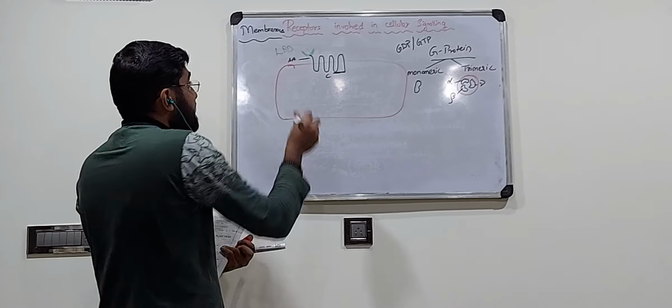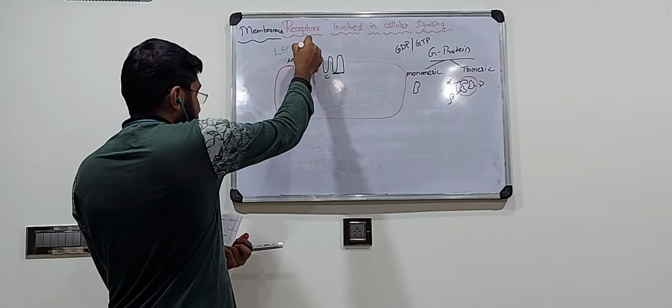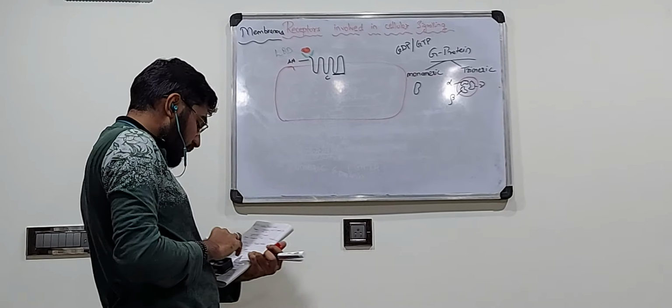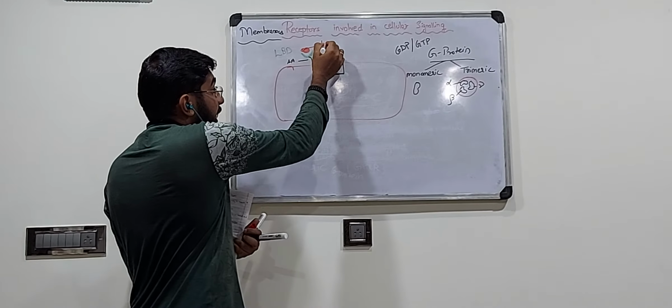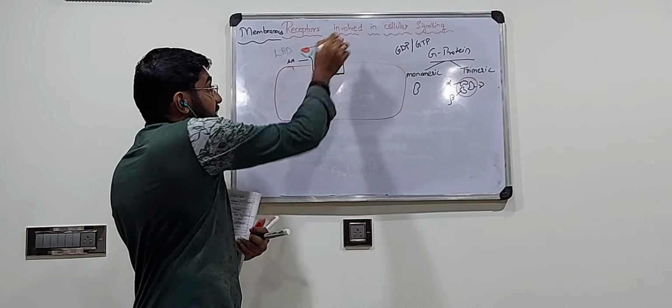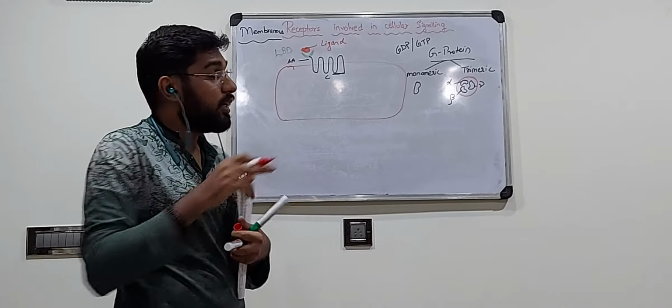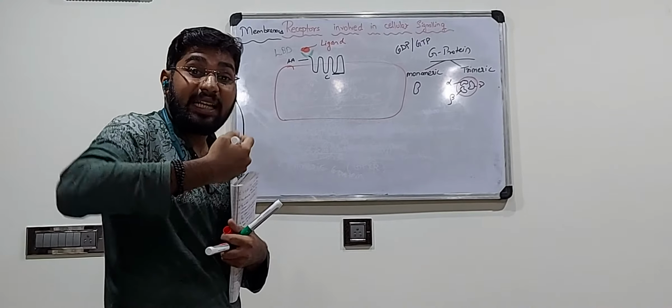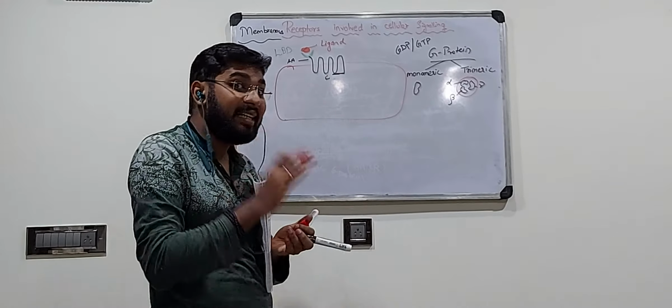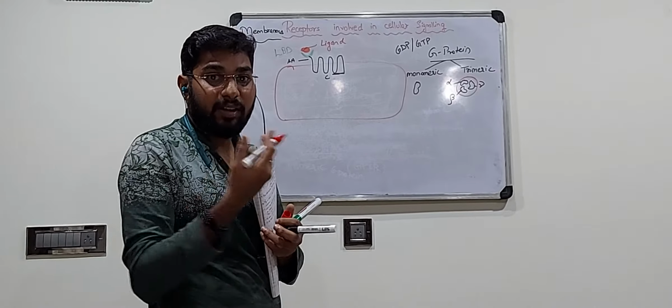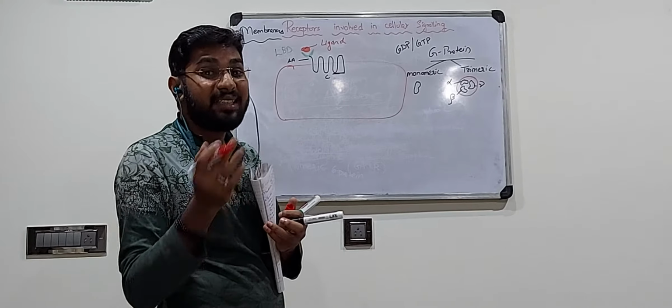So for example, let us consider some molecule that comes and binds to the receptor. When this ligand binds to the 7-pass receptor, it exposes the C terminal. Look at this, the C terminal is hidden. The effector binding domain is not exposed, it is hidden.